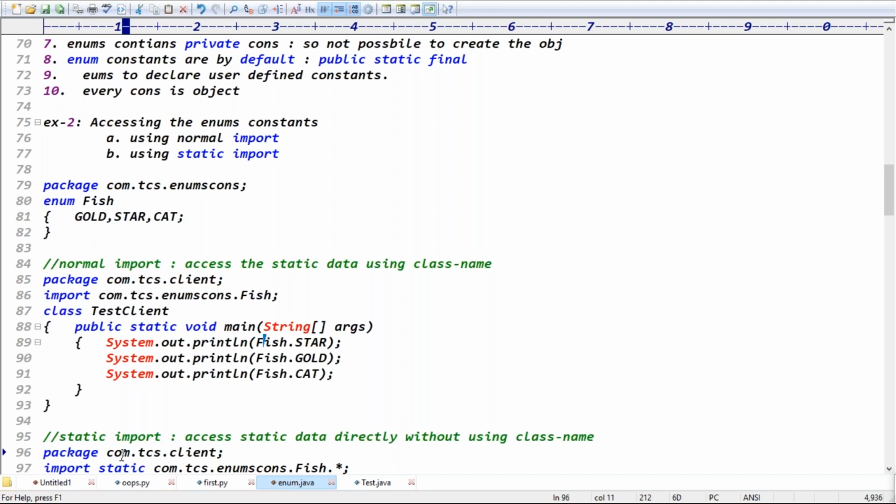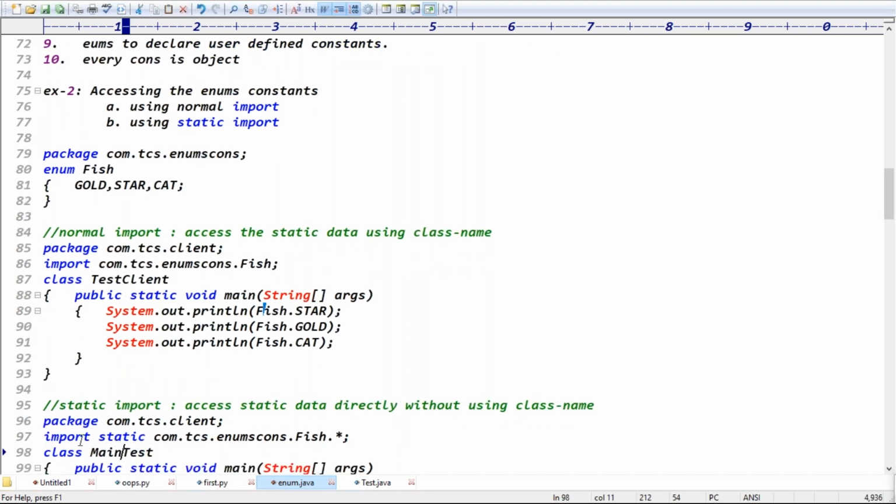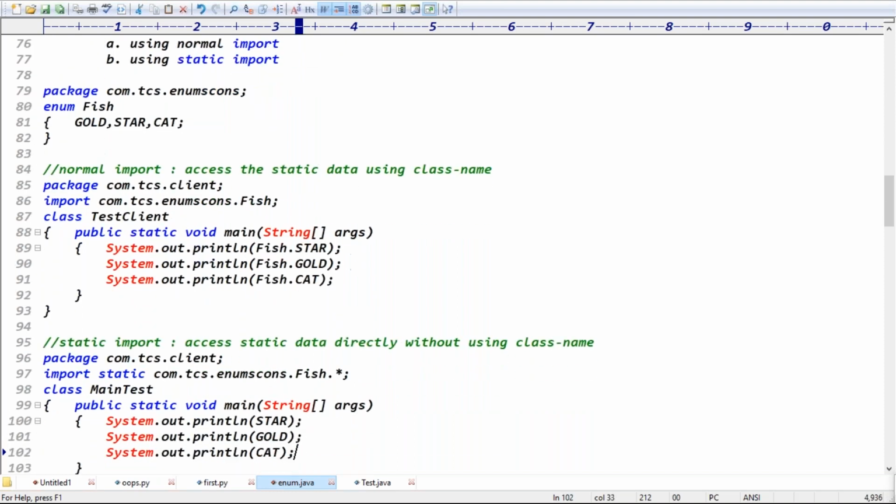If you go for the static import, what is the static import syntax? Import with the static modifier. Import static com.tcs.enumconstants.Fish.star, guys. What is the meaning of this line? We can access all the static members of Fish directly without using the enum name, right? Without using the enum name, you can access directly. That is called static import.